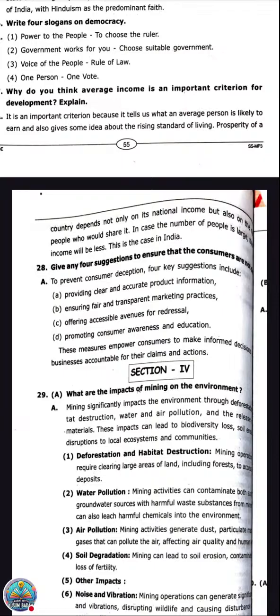Next, it leads to soil erosion as the mining is done. Then many flora and fauna are getting extinct because of mining. Generally, mining is done in forest areas or in the ghat areas, where it will lead to flora and fauna extinction. They are disappearing. So here, what are the points they have given?